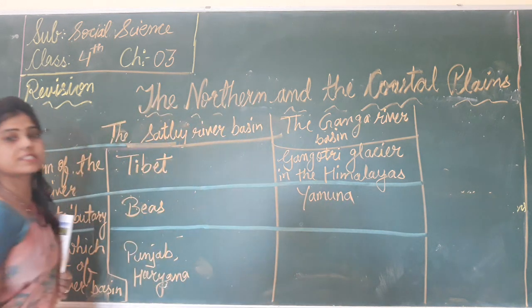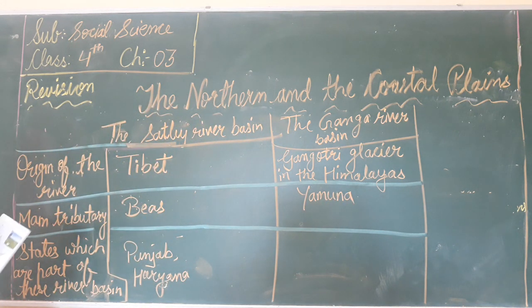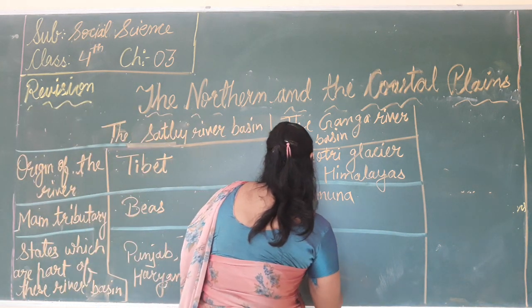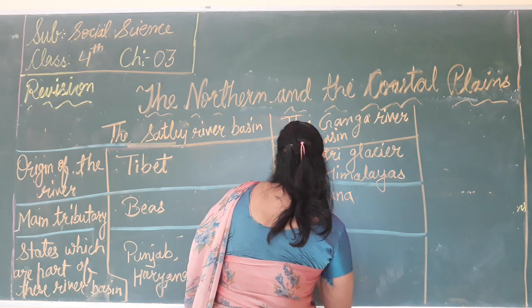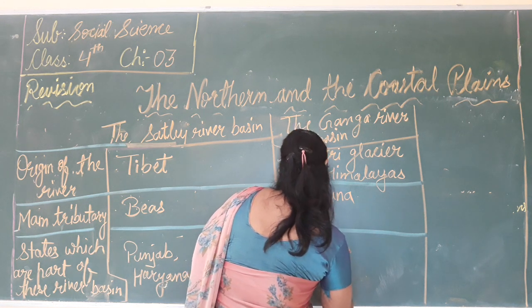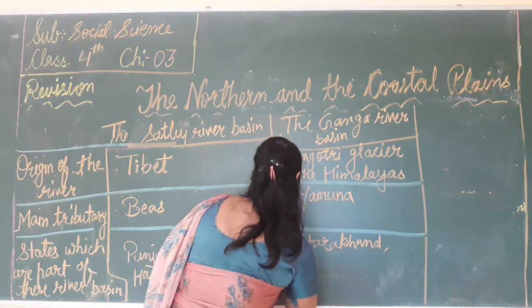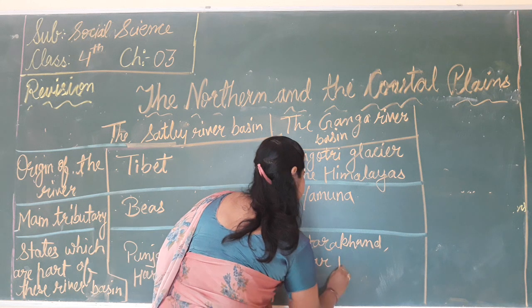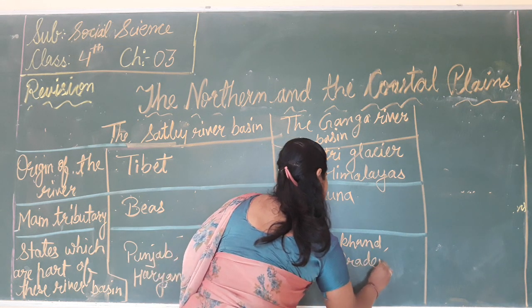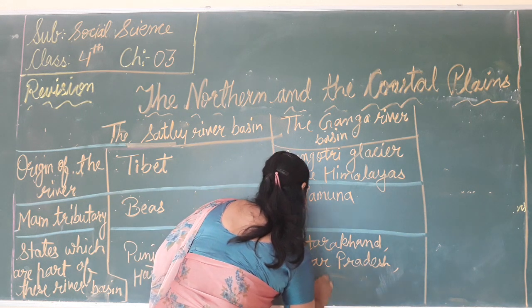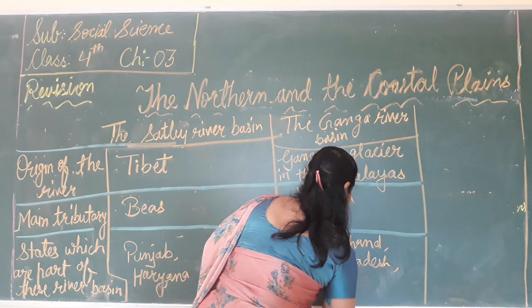Its main tributary is the Yamuna. And which states are part of this river basin? That is Uttarakhand, Uttar Pradesh, Bihar and West Bengal.